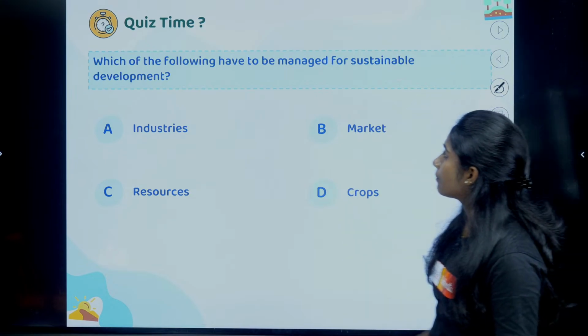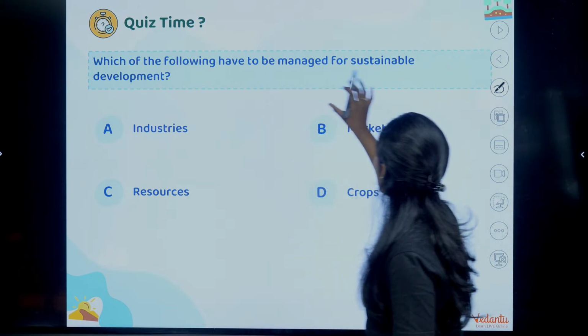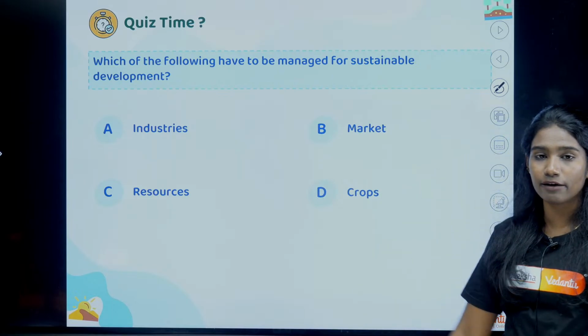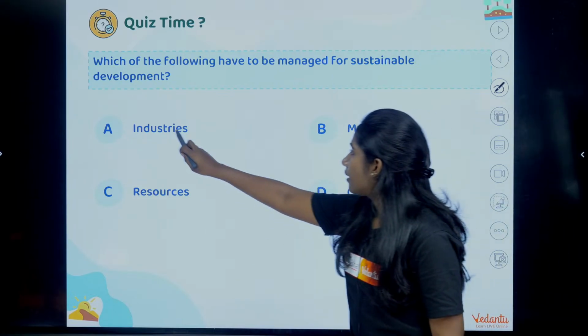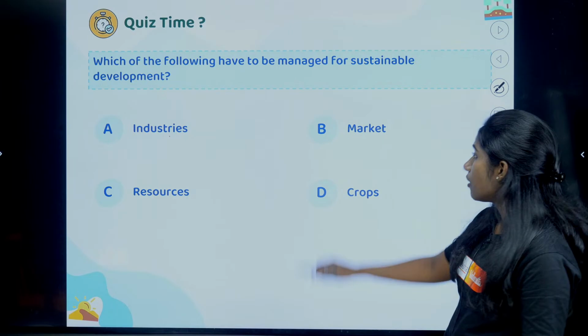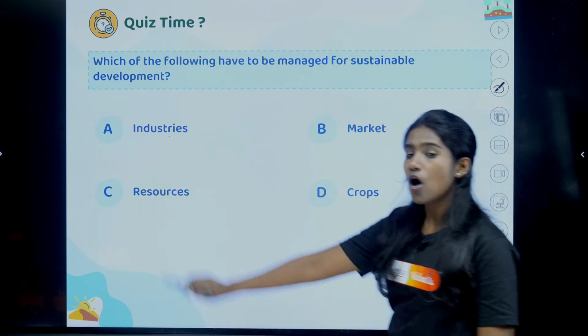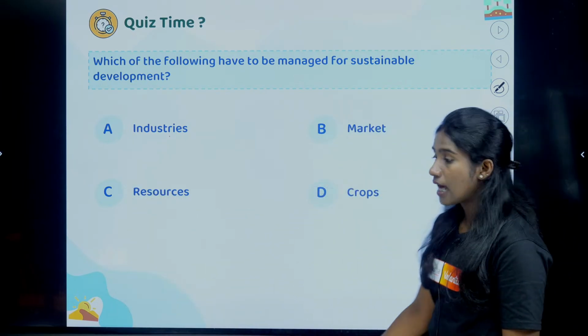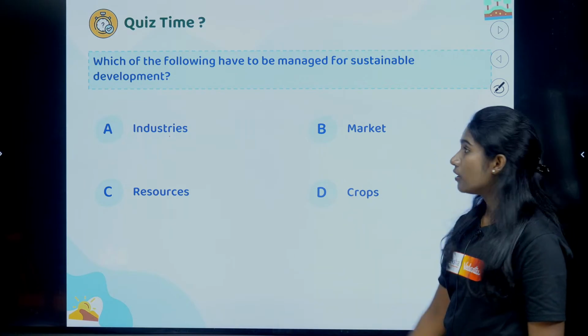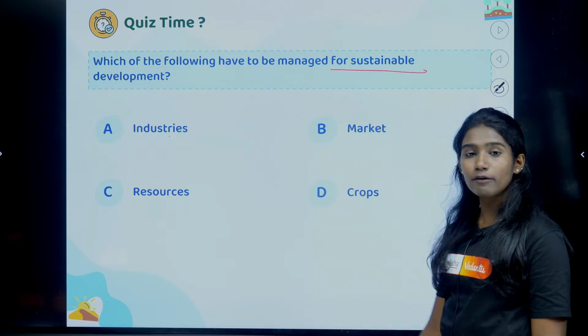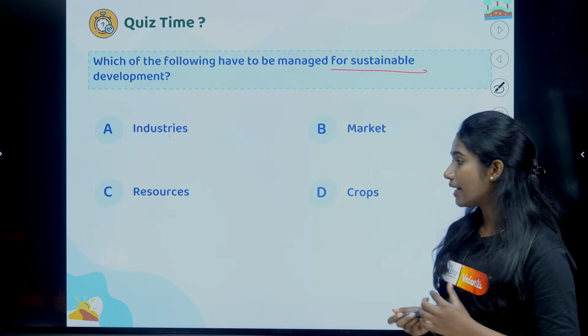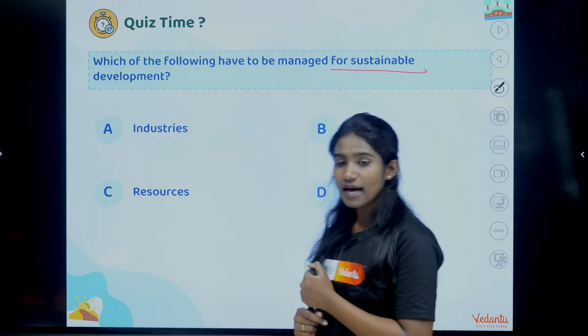Okay, so next question, which of the following has to be managed for sustainable development? Option A says industry, option B says market, option C says resources, and option D says crop. So what has to be managed properly for sustainable development? Any guesses? What is the right answer?